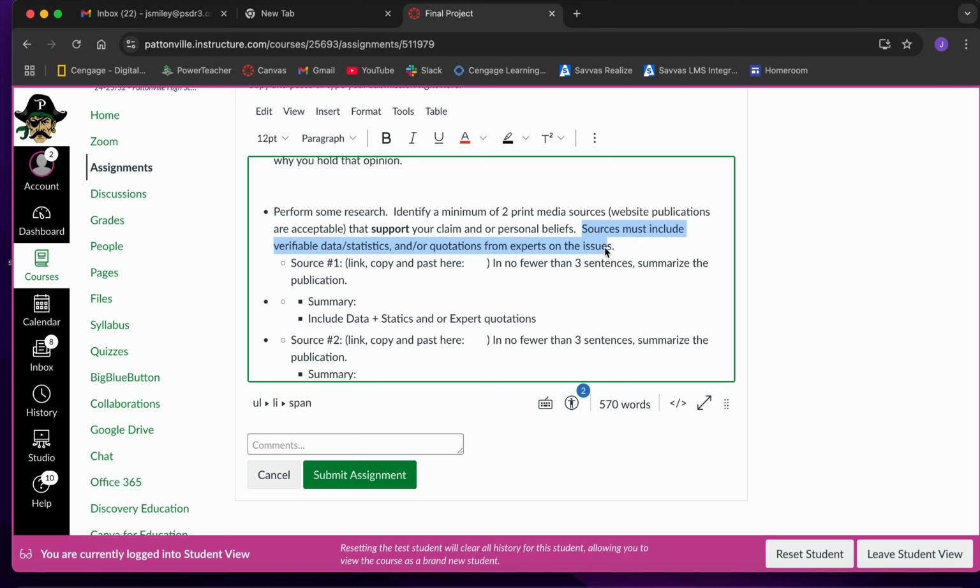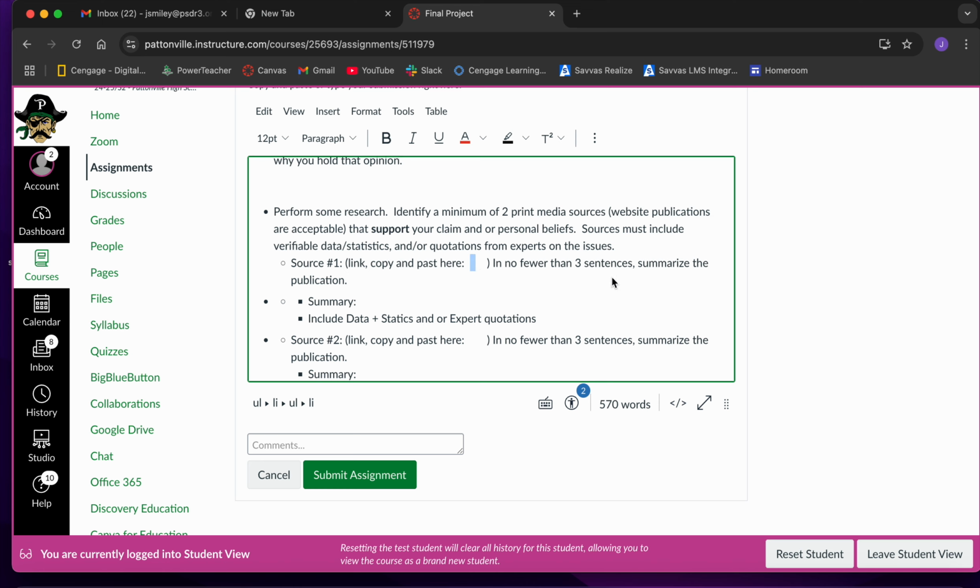Remember, your sources must include data and statistics and or quotations from experts on the issues. So this can't just necessarily be some Instagram post where nobody's actually providing any data or statistics or quotes from experts. All you're going to do is wherever you find that article, select, copy, and paste the URL literally right here and make sure that that is in red.